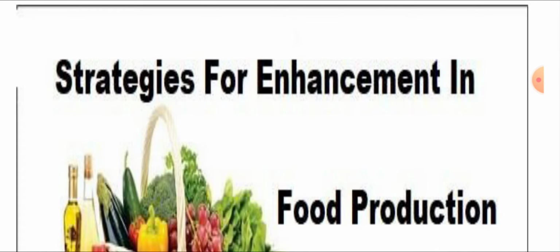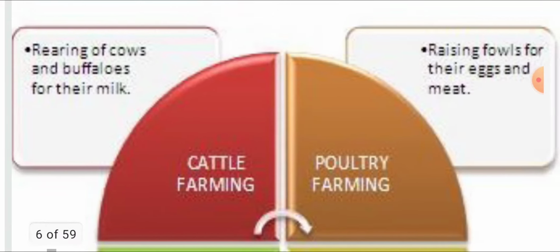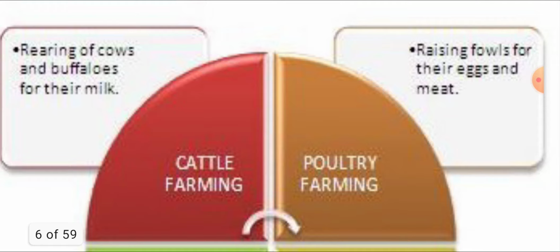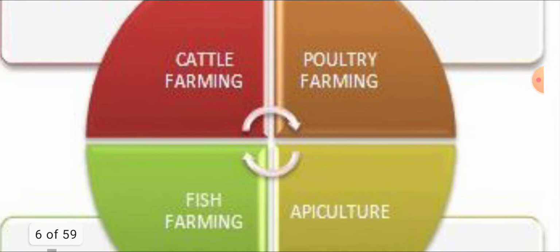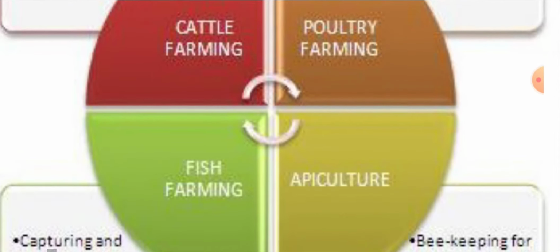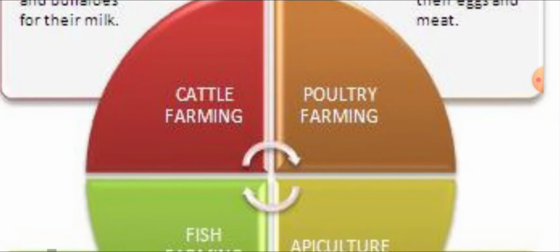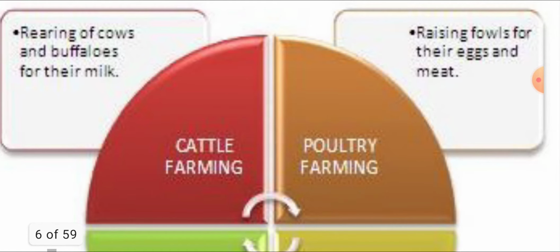All this livestock is necessary for food production. Then you can say that with agriculture we can rear cattle, poultry farming, fish farming, apiculture. What is cattle farming along with agriculture? Rearing of cows, goats, buffalo, sheep.